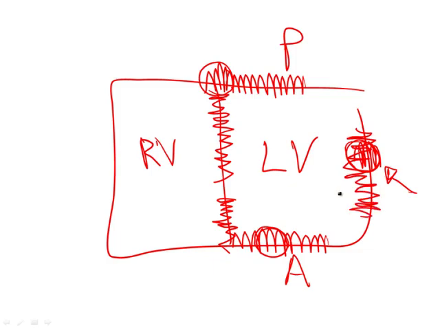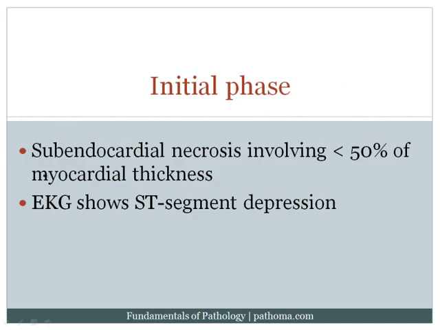And so these are some key arteries that can be involved, with the distribution in which you would see a disease. When a patient has a myocardial infarction, the very initial phase of involvement is subendocardial, involving less than 50% of the myocardial thickness. The idea here is if you've got the endocardium, the myocardium, and the epicardium, of course the coronary artery is sitting here in the epicardium and will be feeding the wall in this manner.